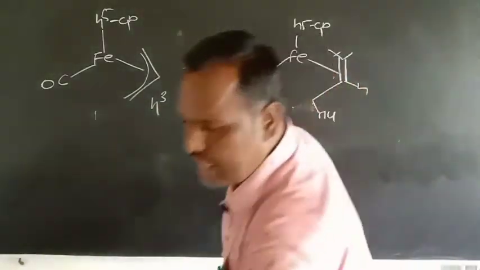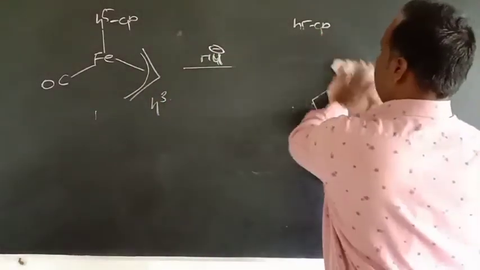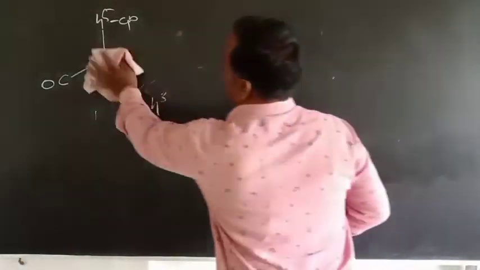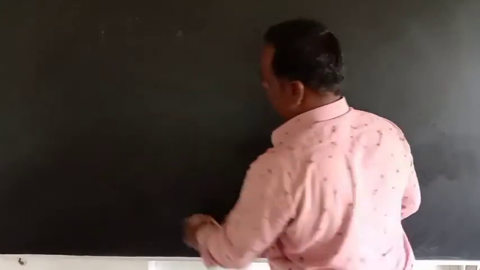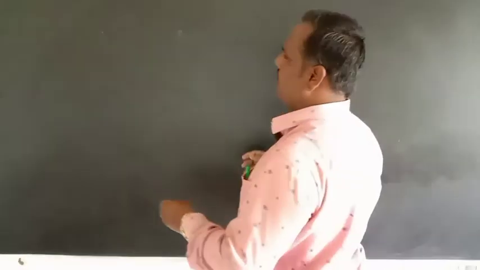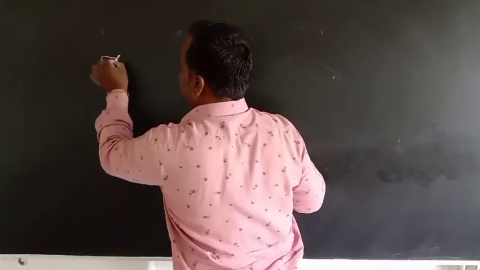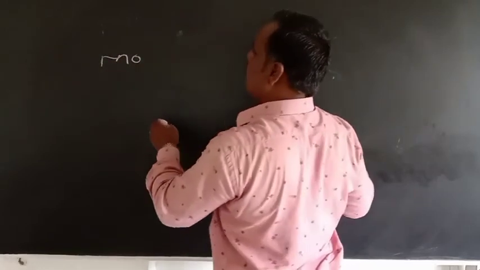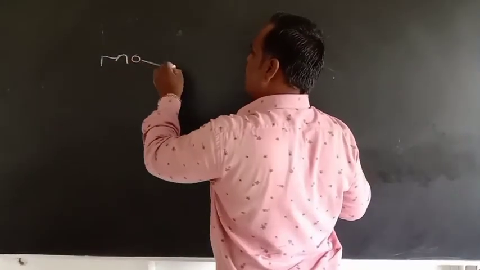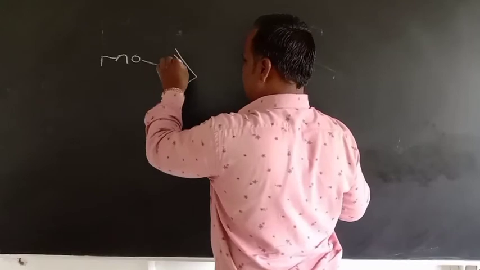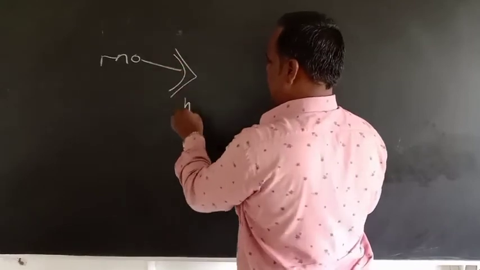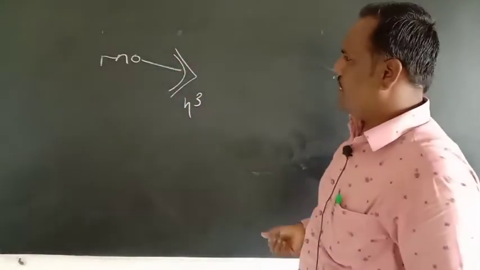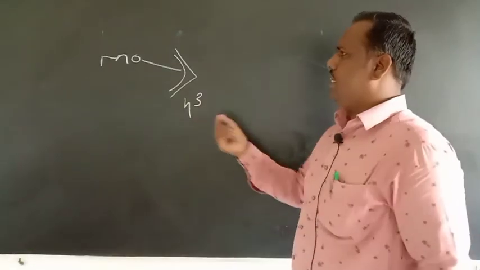So let us consider another example for nucleophilic attack on these paulines. If you consider the example of molybdenum, that is Mo, then again the hapticity is 3, means all these carbon atoms are attached to the metal atom.